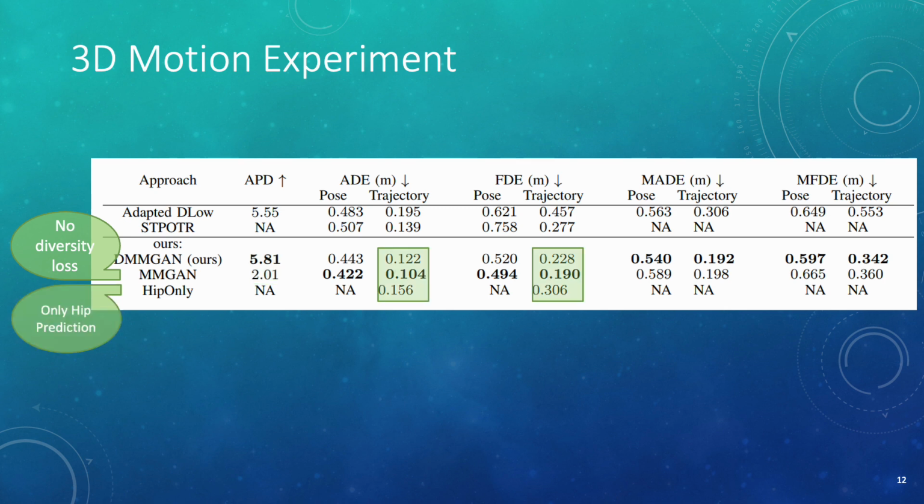Lastly, we have the hip only version, which is our model with only the hip prediction module. Here we explore the importance of attention over the 3D pose module for predicting trajectory, and the result of the hip only module shows the importance of attention as we have an increase in the trajectory error. In the following, we will first go over the qualitative results of the 3D motion experiment and then our ablation study.